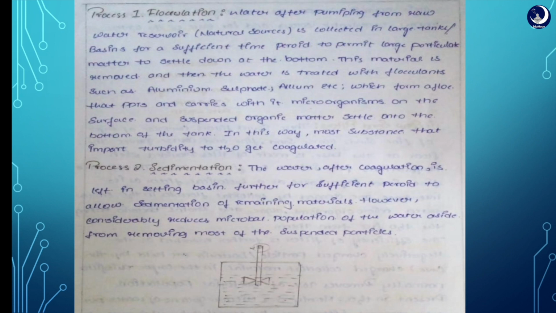Screening removes any floating objects like leaves, etc. Mainly bar screens and mesh screens are used here. Sedimentation is the removal of suspended matter having higher specific gravity than water, and also fine suspended matter, by leaving water undisturbed for a longer time in the sedimentation tank.